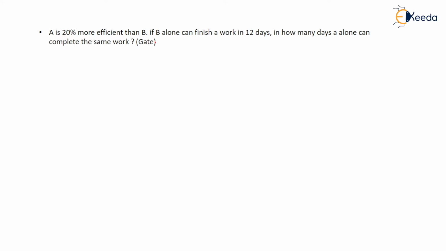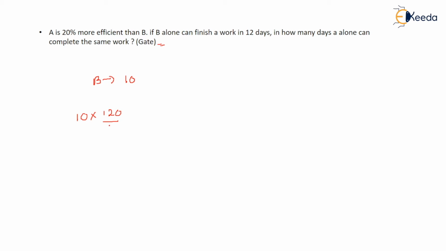Now this question came in your GATE examination. A is 20% more efficient than B. If B alone can finish a work in 12 days, in how many days can A finish the same work? Okay, so let's assume B can make 10 chairs in a day, and A is 20% more efficient. 20% more efficient means 120.